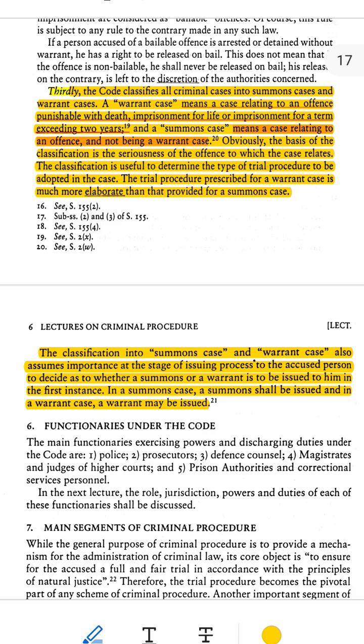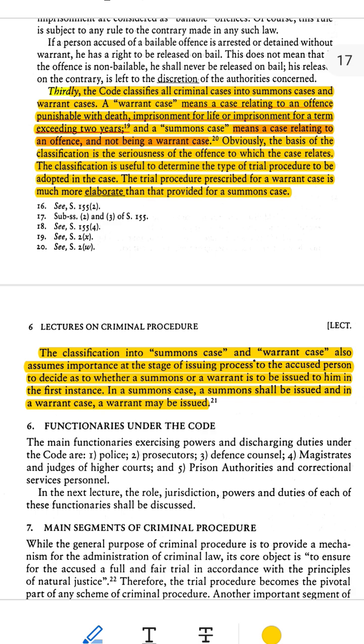How do summons and warrants work? 1. Summons case procedure. The accused receives a summons, a written notice. The summons tells the accused to appear in court on a specific date. The trial is short and simple because the crime is not very serious. 2. Warrant case procedure. The court issues a warrant, an order for arrest. The police arrest the accused and bring them to court. The trial is long and detailed because the crime is serious.